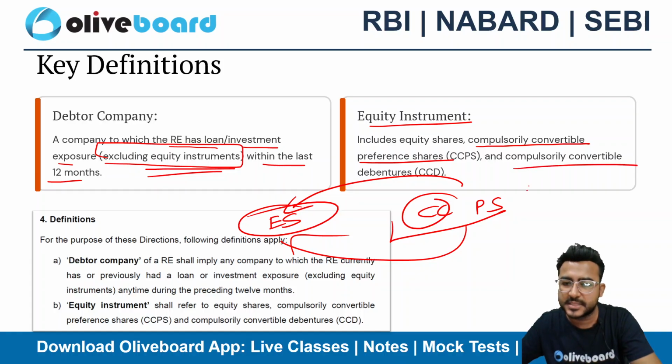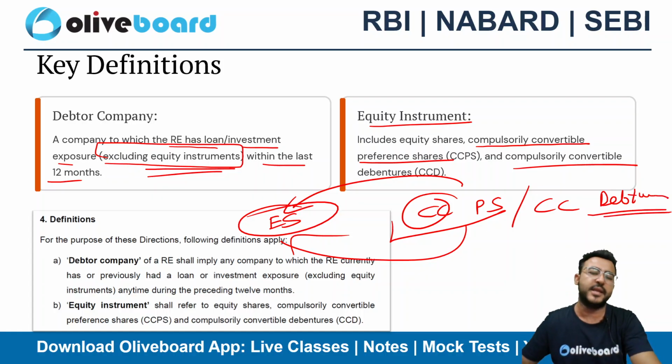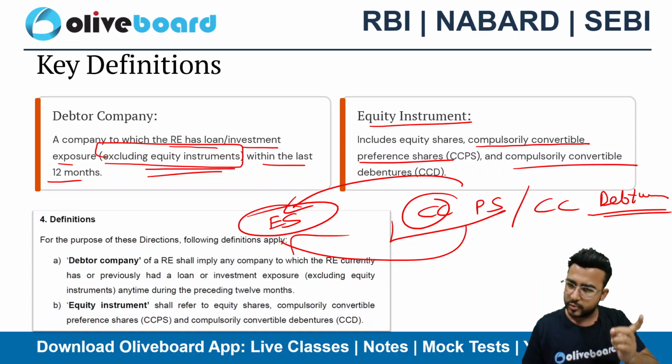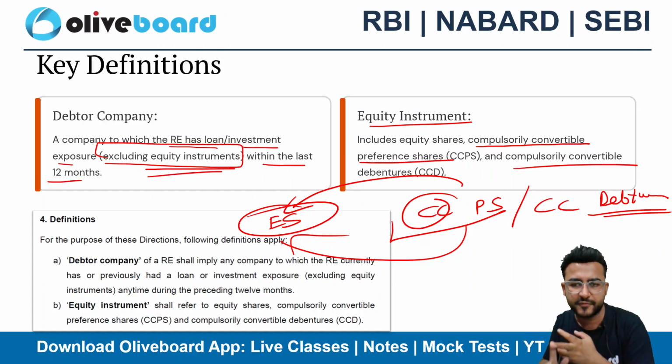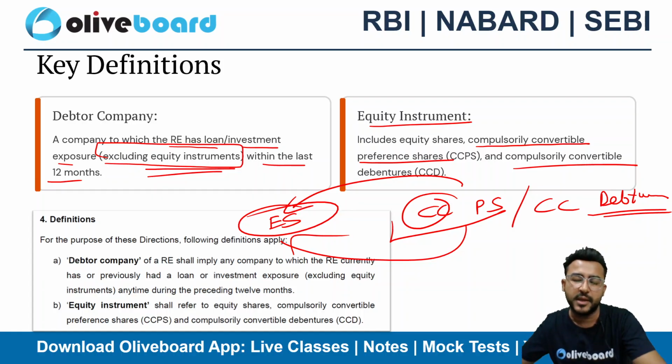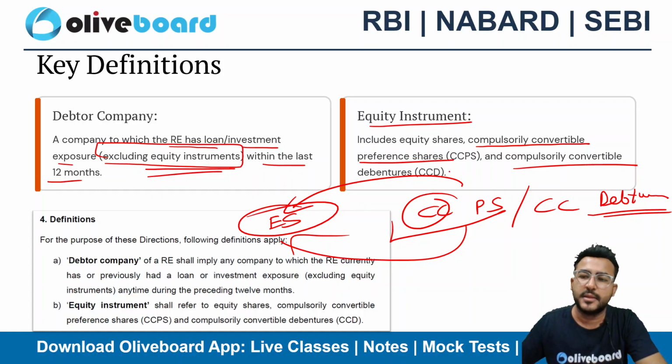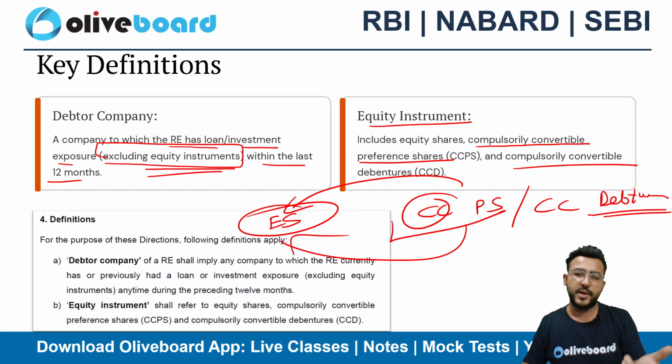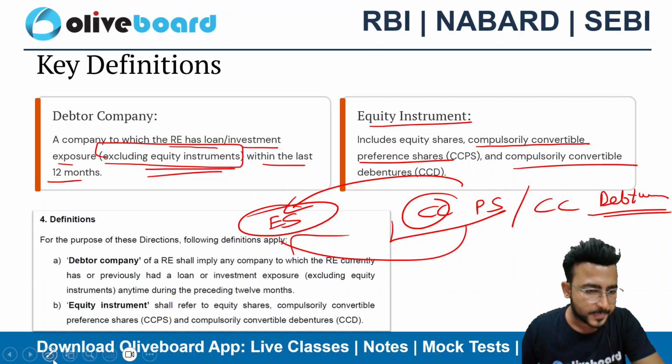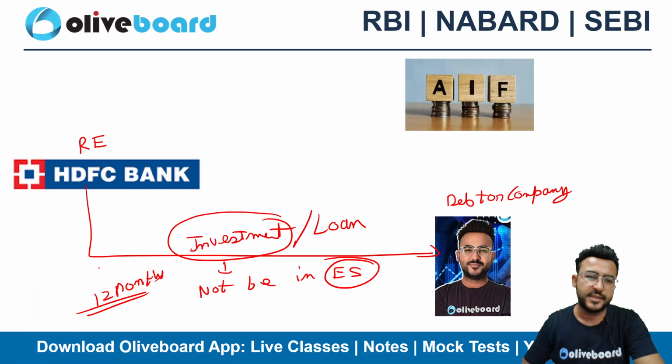If there are compulsorily convertible debentures, then also we will be treating them as equity shares only. So please do remember, equity instrument includes equity definitely. It also includes compulsorily convertible preference shares and compulsorily convertible debentures because they are compulsorily convertible, right? So ultimately they are nothing but prospective equity shares only. So these two definitions are given in this particular circular. You already know the mind map, right?